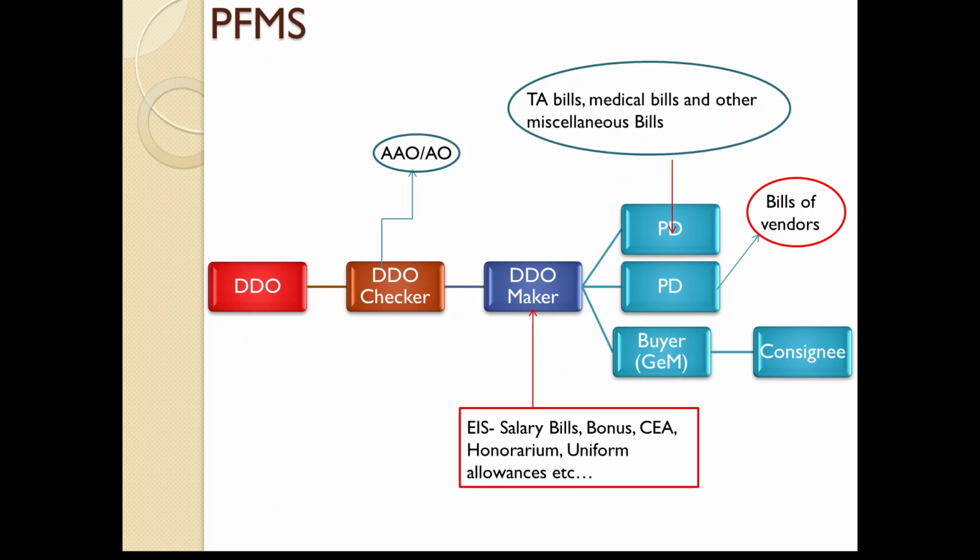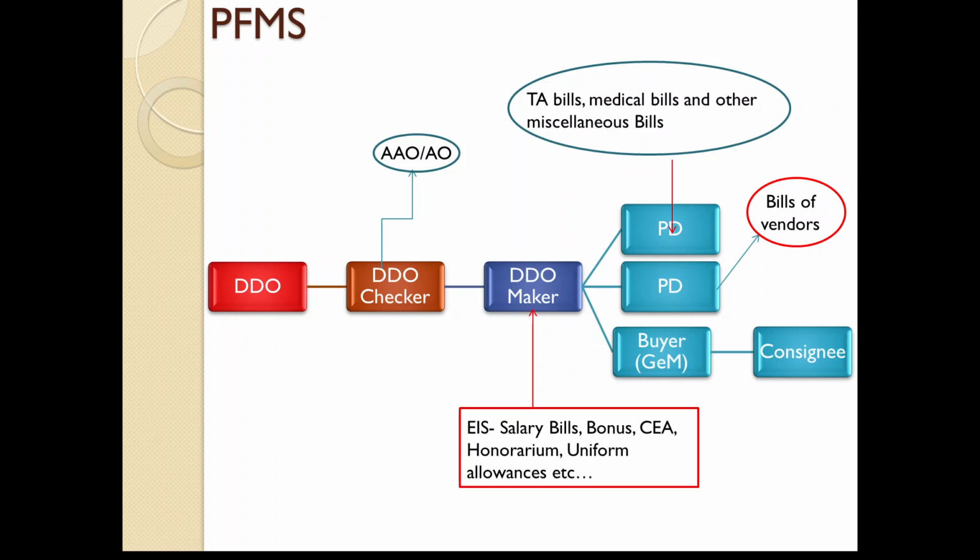Okay, so this is the whole structure of various users of PFMS. Now we are going to see how to generate sanctions at PD level, then how to generate the bill here at maker level. Here only sanction will be generated, and here the bill will be generated, and it is going to be verified at DDO checker level. And all these users are just mentioned only from the division point of view.